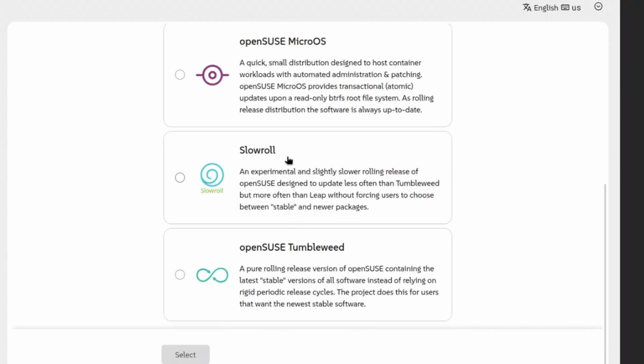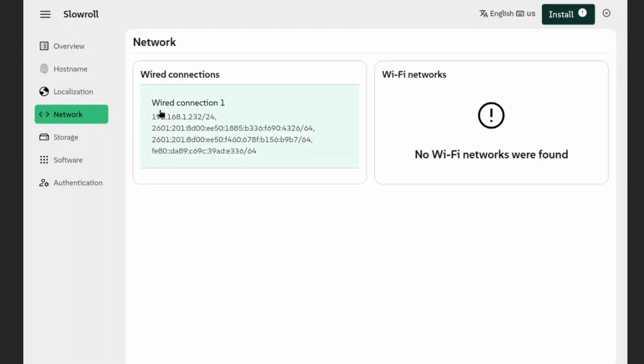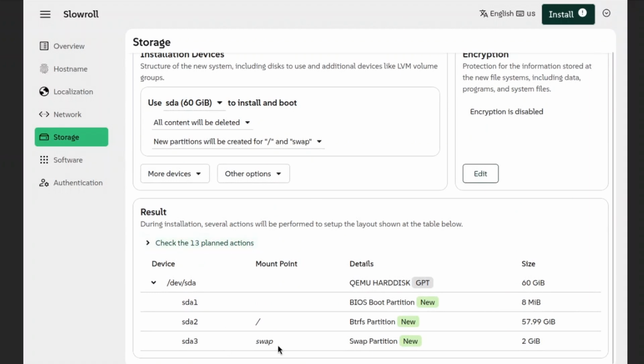I've seen a lot of people saying that they've had issues with Slowroll or Tumbleweed from the installation. Here's using Agama. Verify that everything's correct, your storage, your networking. But the issue is probably that you have an NVIDIA video card.